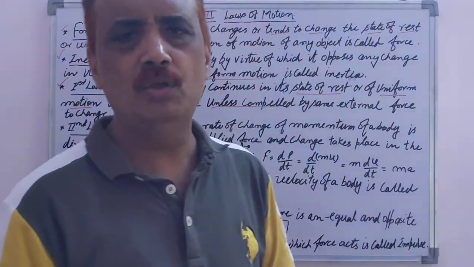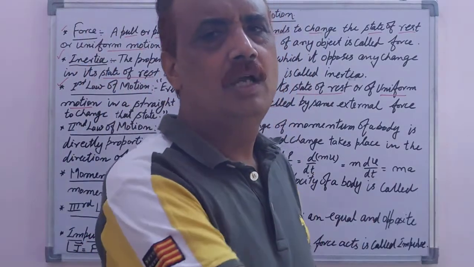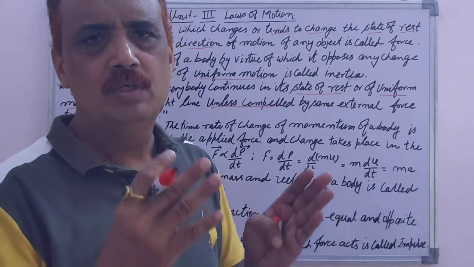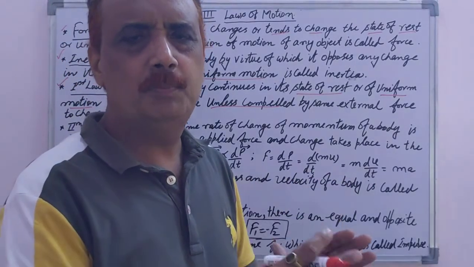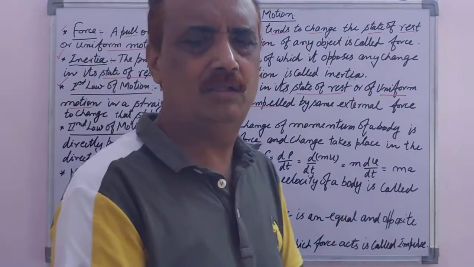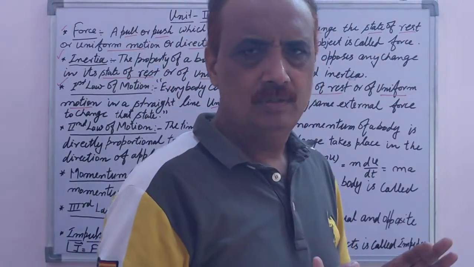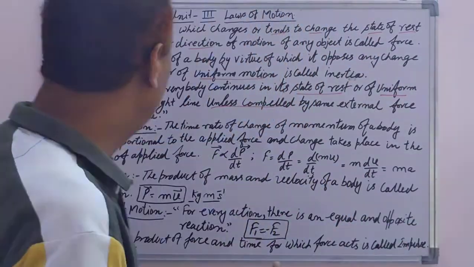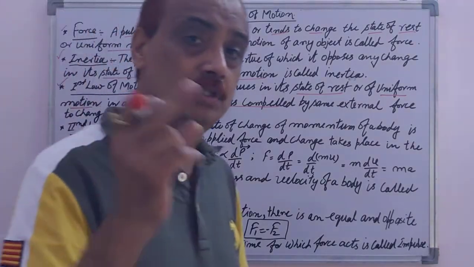And if it is moving in uniform motion, it keeps moving uniformly along a straight line until it is compelled by some force. If no force is acting on the body, the body keeps moving forever. This is the explanation of the first law of motion, also called Newton's first law.